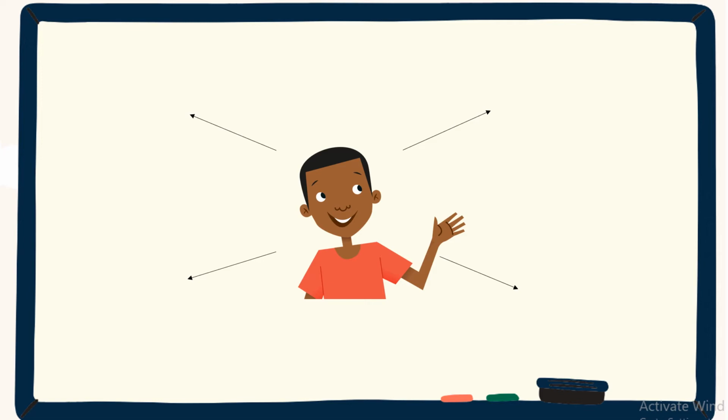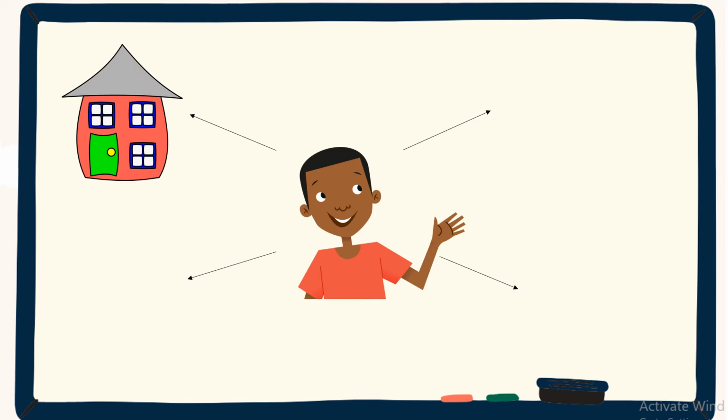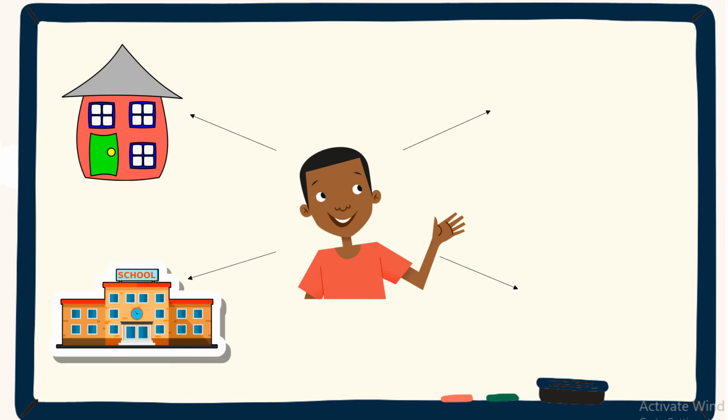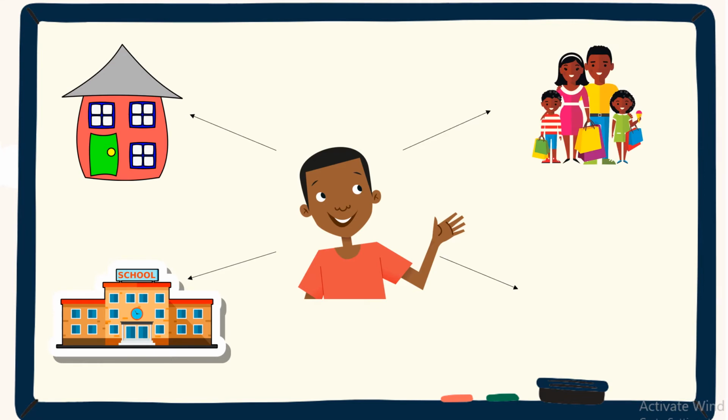Let's take a look. This is Wandile. Wandile does not live in isolation, and therefore his development and learning is influenced by a variety of systems or factors around him. Things that might influence Wandile's learning and development are his home environment, the school that he goes to, his family, and his wider community. What Bronfenbrenner's ecological system theory does is help us to identify these contextual factors surrounding the child, placing them at different levels of influence.